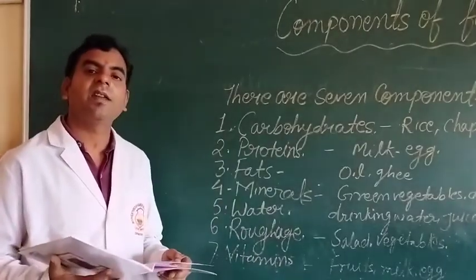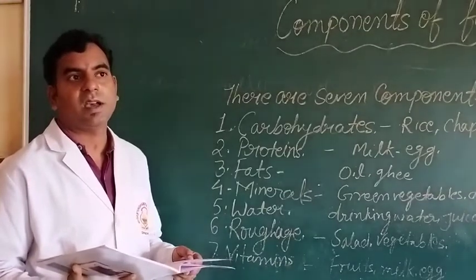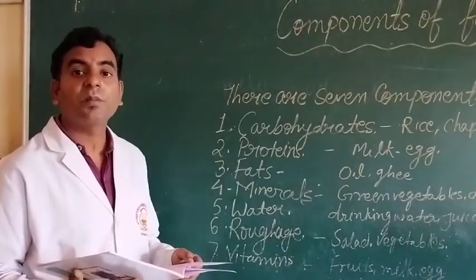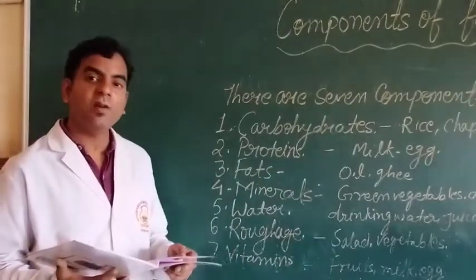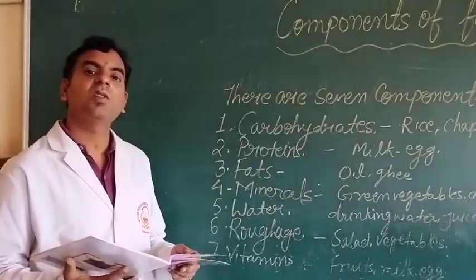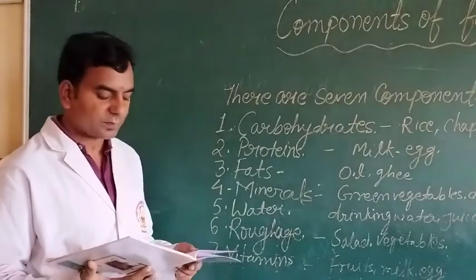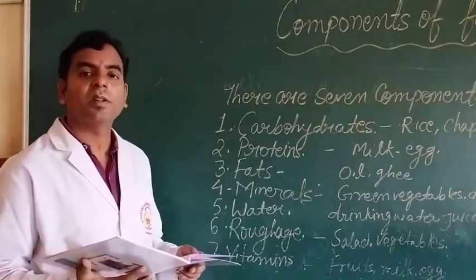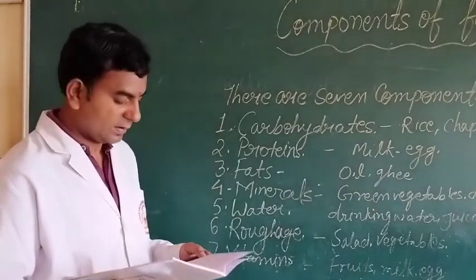Next, iron helps in blood transport. Iron is part of the blood, the heme protein hemoglobin. Iodine is related to goiter disease. Potassium works in synthesizing protein in our body.